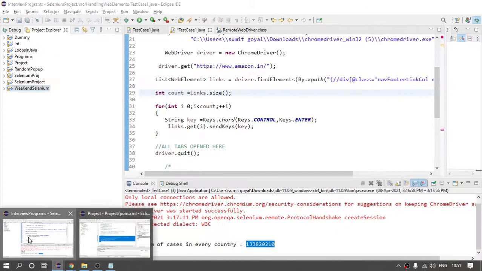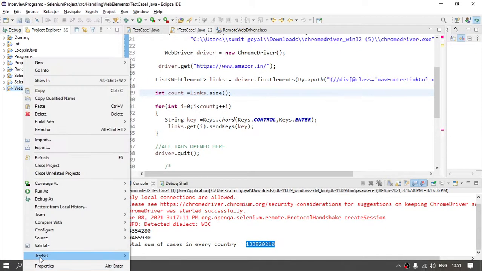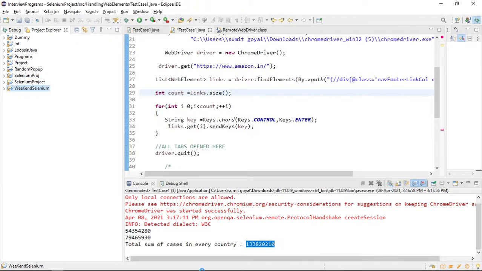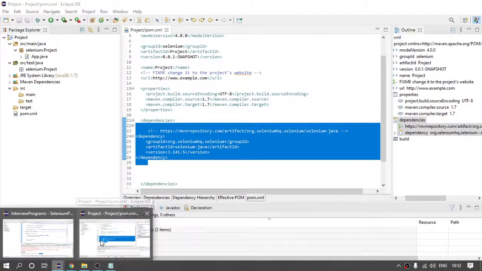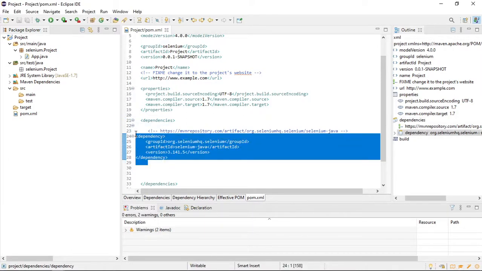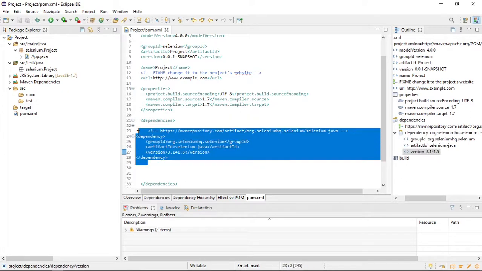Otherwise, what will happen? Here, if I right click properties, so here this path is different. If I give this Selenium project to some other person, he needs to again give some other path which his system is having. Otherwise, these files will not work. But with the help of Maven, what is the advantage? We do not have to. Even if I give this project to some other person, with the help of these lines, automatically it will download and place it in his system. So this is the advantage. Are you able to get it? Yes.